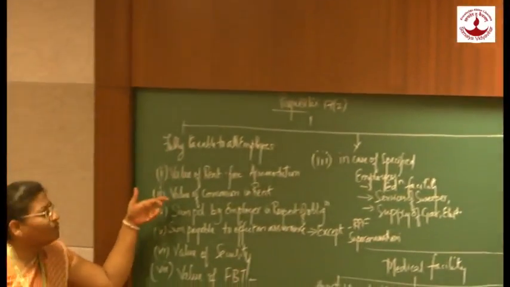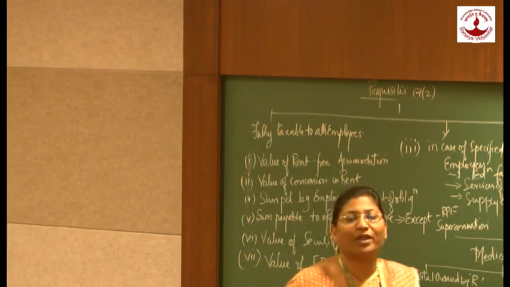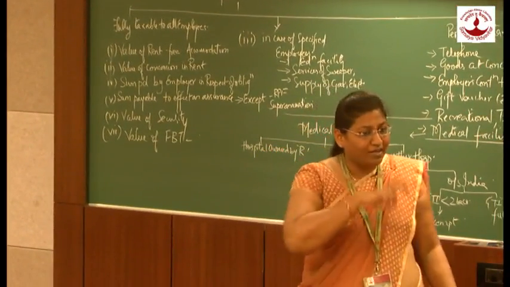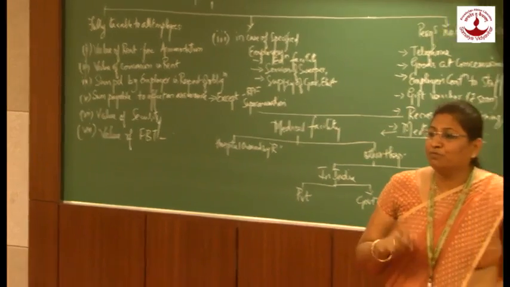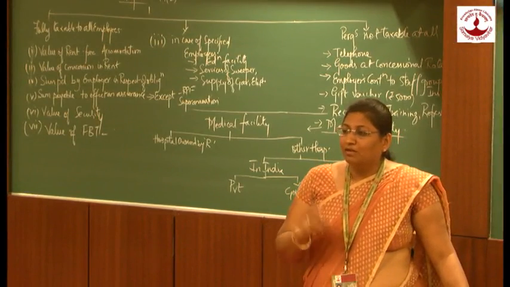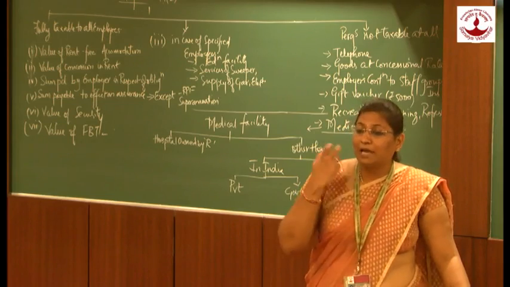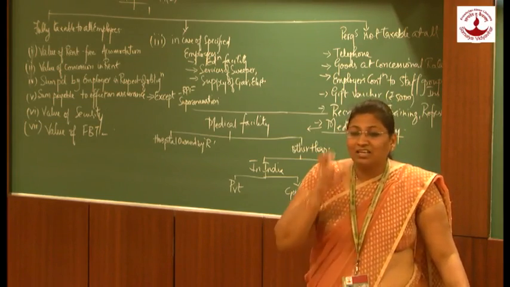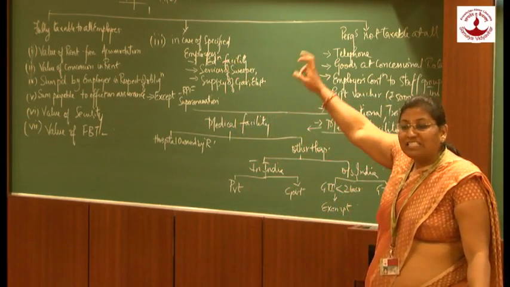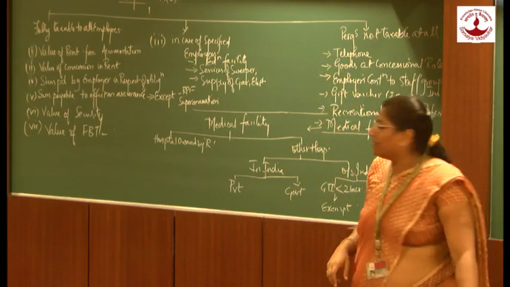Next comes value of concession in rent. Suppose your employer is charging a certain amount of rent to you, and a concession is given to you in rent. Suppose in a similar locality, the rent charged is 24,000 per month, but your employer is taking just 10,000 from you. Why did he give that concession to you? Because you are an employee of that particular organization. The concession you are receiving is nothing but the value of concession in rent. It is taxable as perquisite and is considered a part of salary.